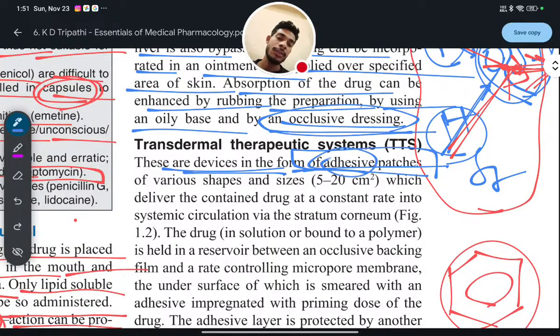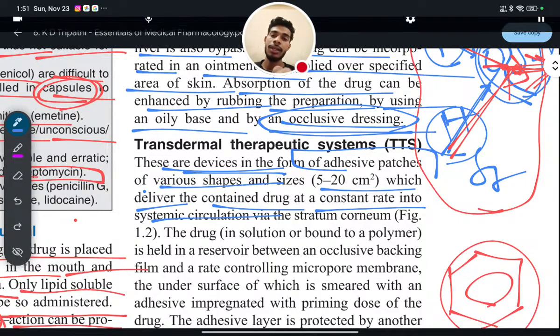Adhesive means it will stick on the skin, like there will be some gum, like a plaster, of various shapes and sizes. The size will be 5 to 20 centimeter square area, which delivers the contained drug at a constant rate into the systemic circulation.